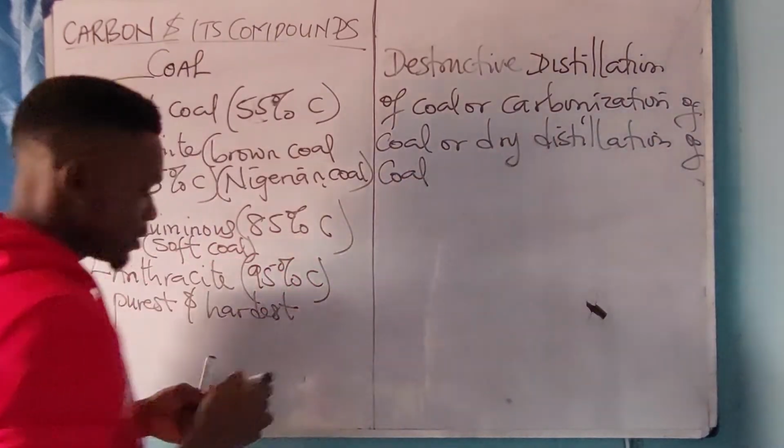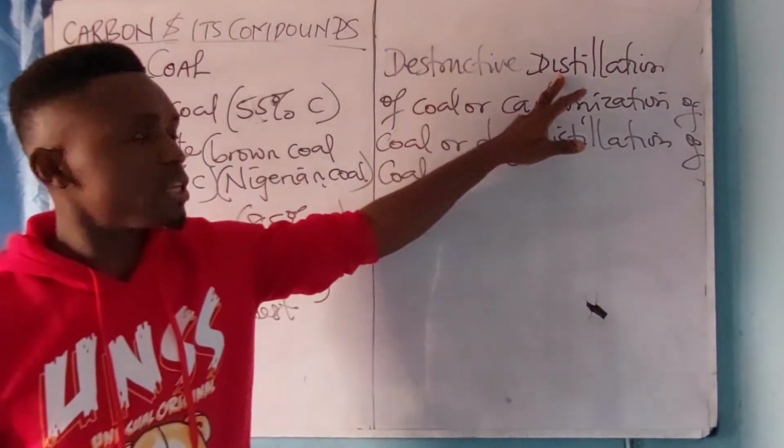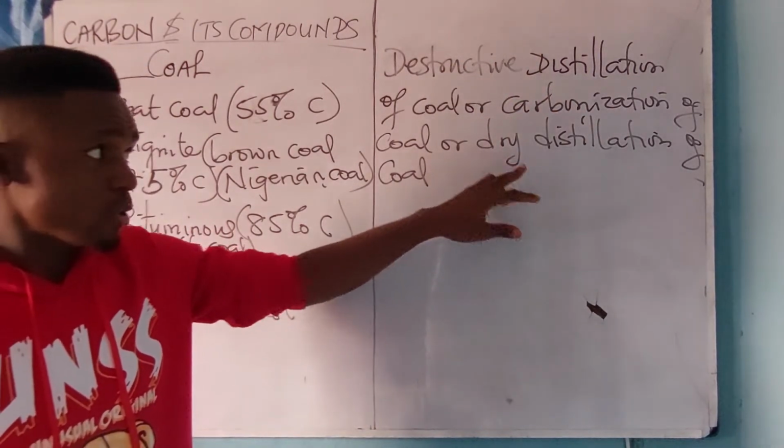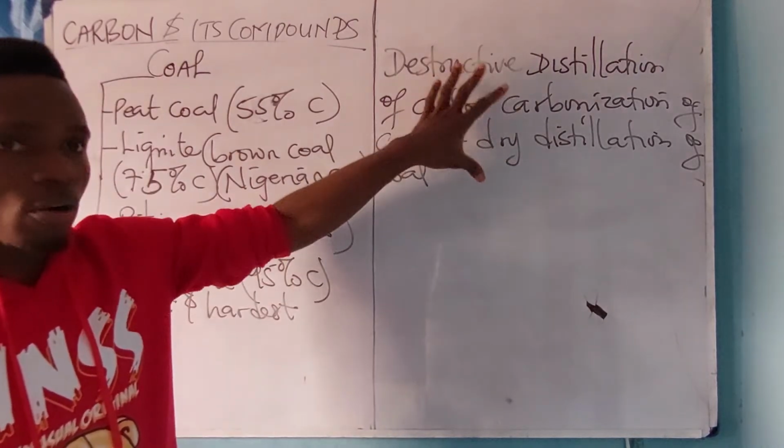All right, which means that another name for destructive distillation is carbonization of coal or dry distillation of what? Coal. They are the same thing.